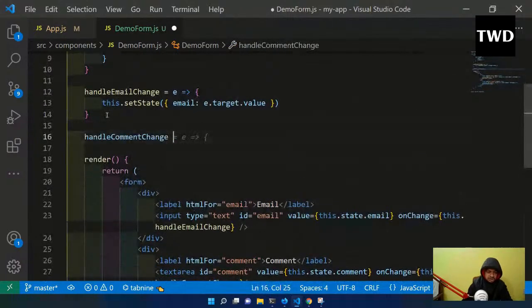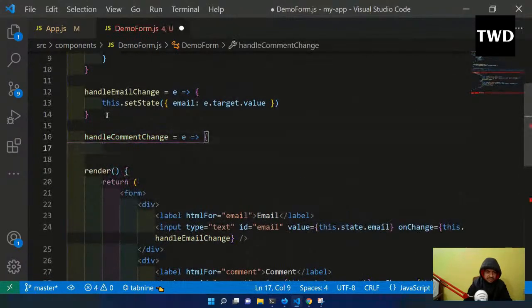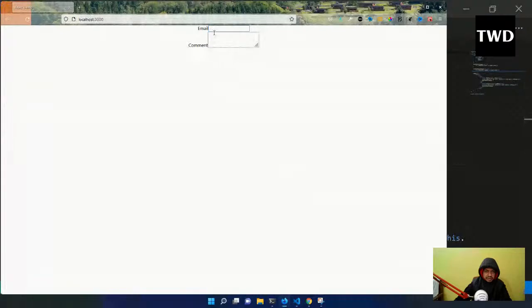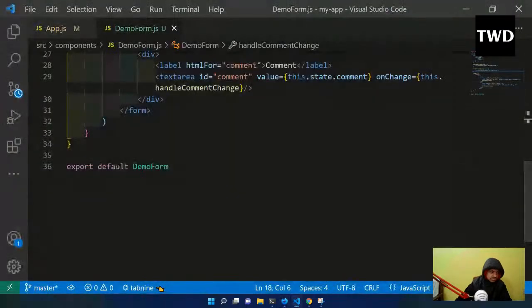And handleCommentChange, as you might have guessed, will be this dot setState comment is e dot target dot value. If I save it and come here, it is also working. The text area is also working fine. So let us understand one more thing, which is the option. On your own you can see checkboxes and radio boxes and all those things. I'm going to show the drop down.